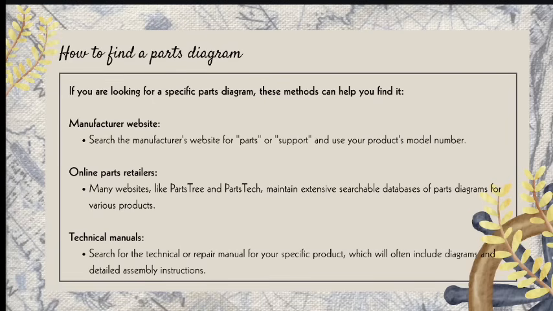Another one is the online parts retailers. We have so many websites that maintain an extensive searchable database of parts diagrams for various products. It depends on the product you are looking for. We also have the technical manuals. Search for the technical or repair manuals for the specific product, which will often include the diagrams and the detailed assembly instructions.